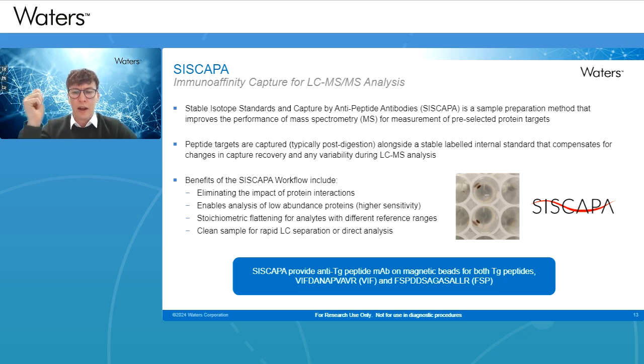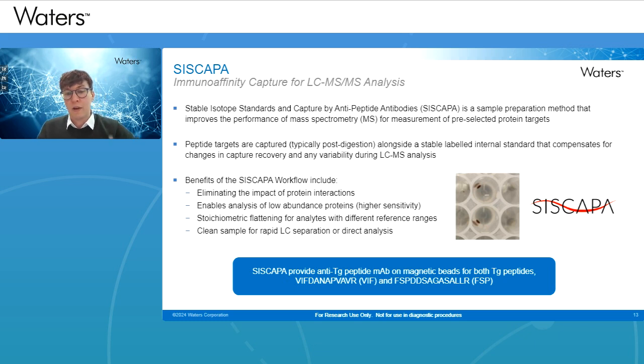You can also analyze low abundant proteins. And then you have potential around something called stoichiometric flattening, where you may have something of low abundance and you want to analyze something with high abundance. You can normalize those two analytes effectively into the same dynamic range by changing the capture characteristics for those analytes, so they can be analyzed in the same method. And as I touched upon previously, you have clean samples for rapid LC separation or direct analysis.